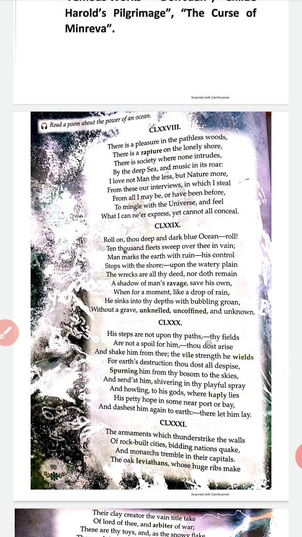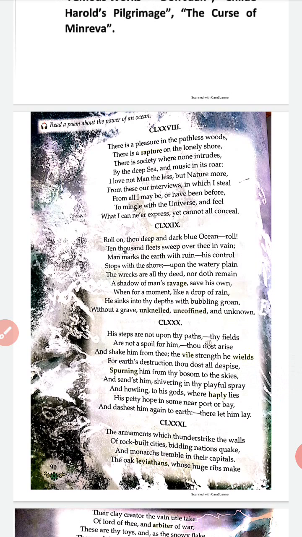Now in the next stanza: "His steps are not upon thy paths, thy fields are not a spoil for him, thou dost arise." Now the poet further says that man could not destroy the ocean. Humans can't leave footprints on the ocean. It means that humans can't damage or cause destruction to the ocean. Humans can't destroy the fields near the ocean. "And shake him from thee, the vile strength he wields."